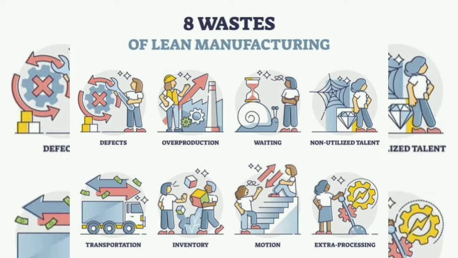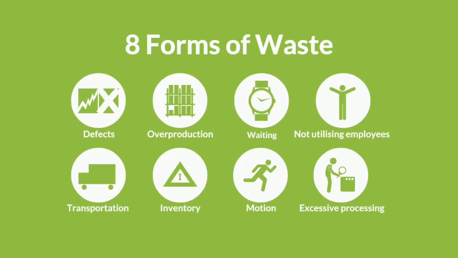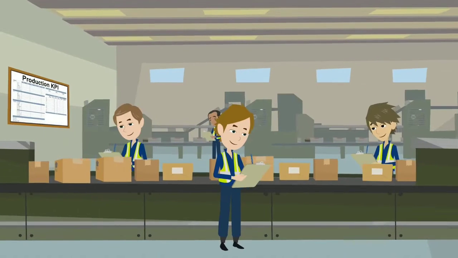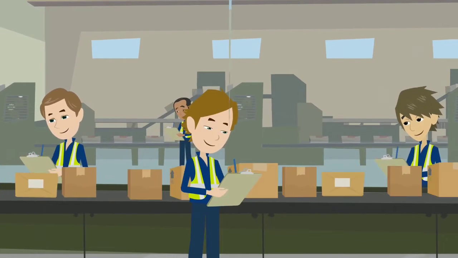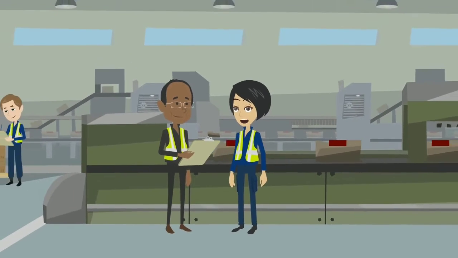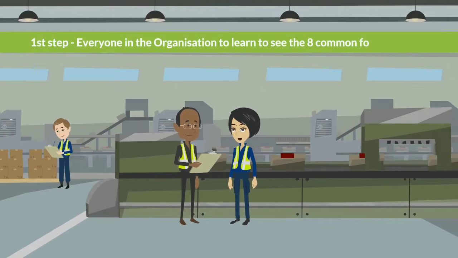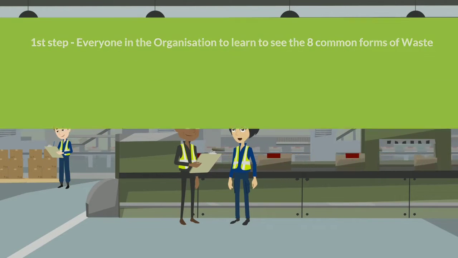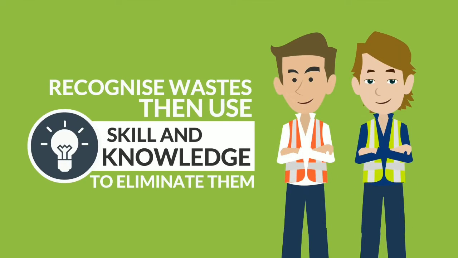8 Wastes of Lean Manufacturing. Lean aims to maximize customer value by eliminating waste through continuous improvement. The first step to building a culture of continuous improvement is for everyone in the organization to learn to see the 8 common forms of waste that surround them. Once people recognize these wastes, they can apply their skills and knowledge to eliminate them.